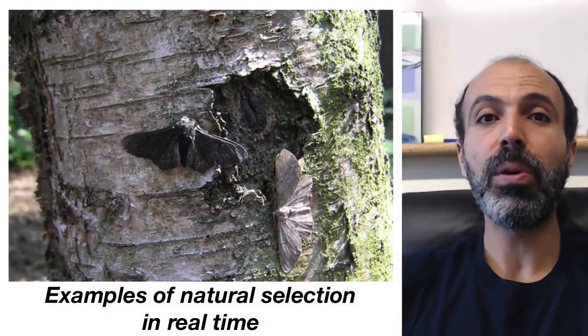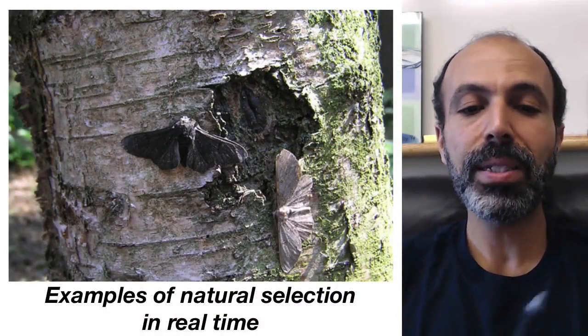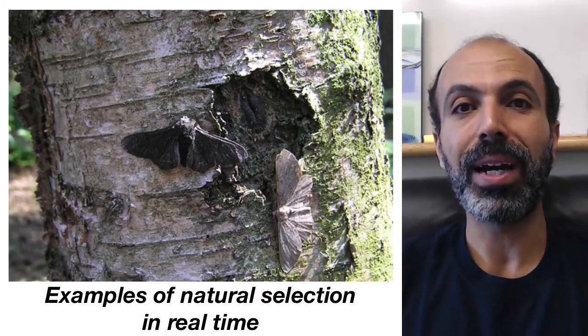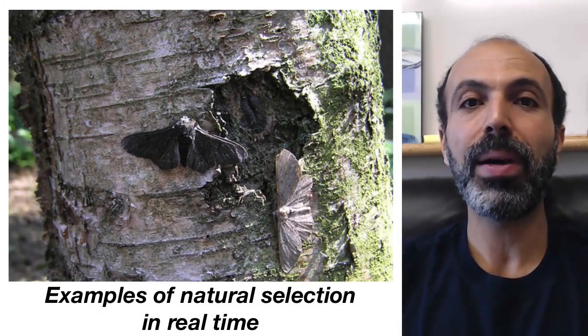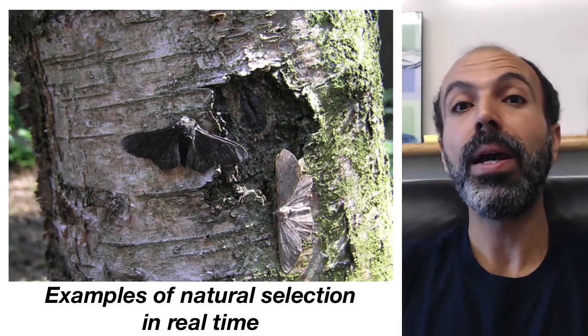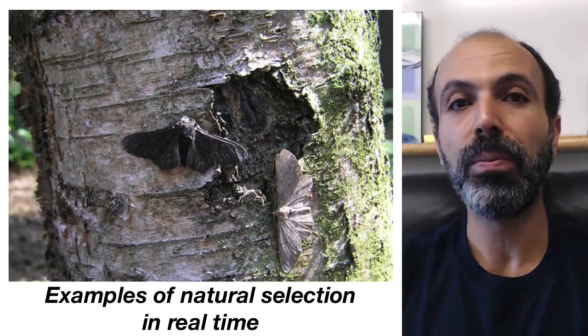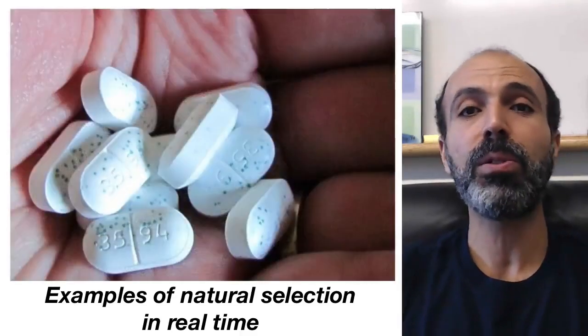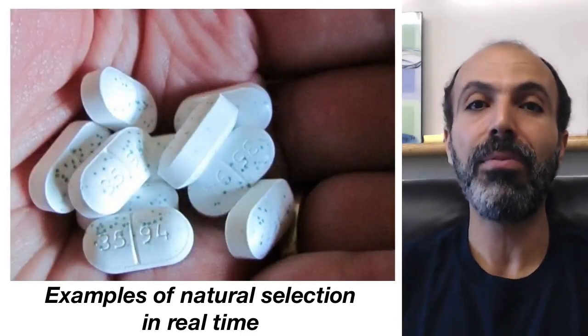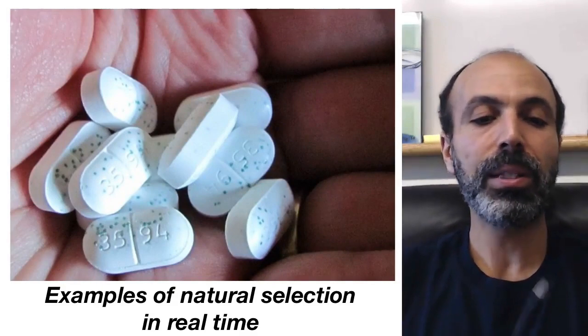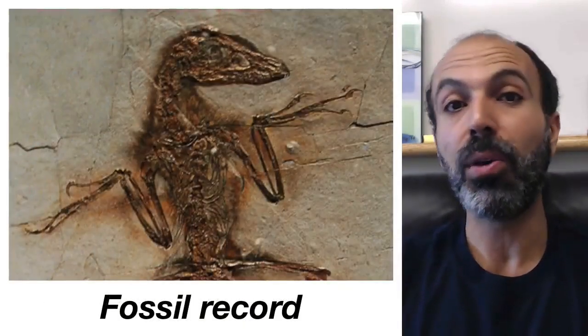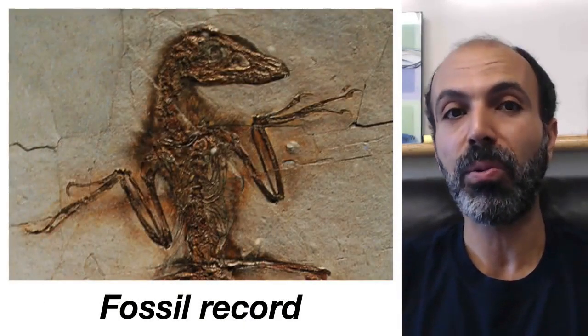So first, to recap some of the points we've already raised, we've seen examples of natural selection in real time. I talked with you, for example, about the case of the peppered moth and the change in its color over time in Great Britain and in other parts of the world. We've also seen the same sort of thing with respect to antibiotic resistance in various bacteria. We talked about extensive evidence for evolution and common ancestry in the fossil record.